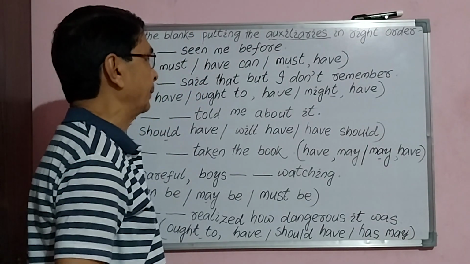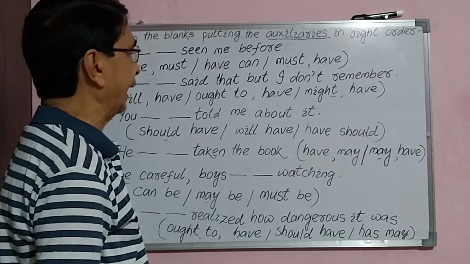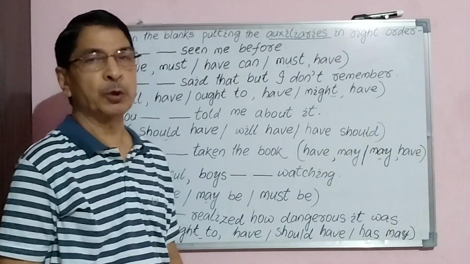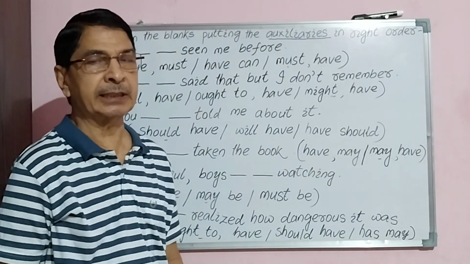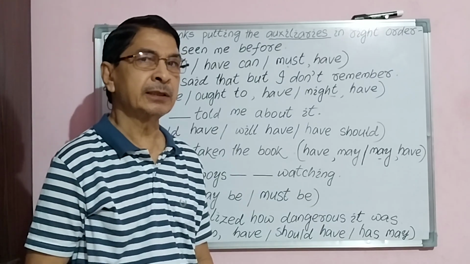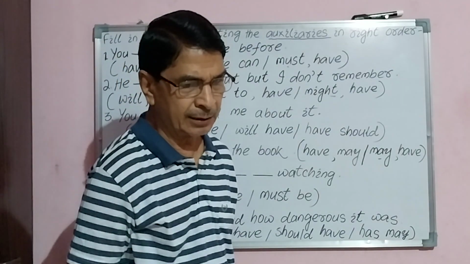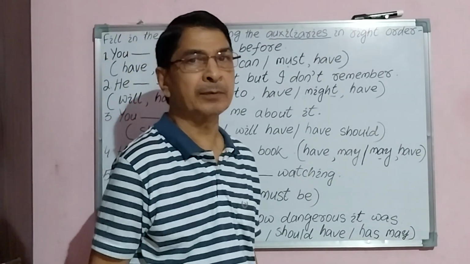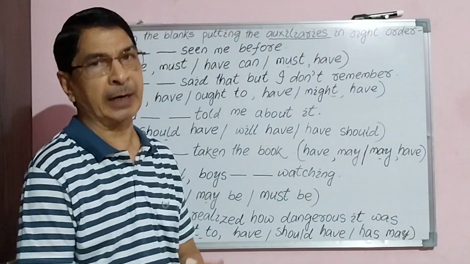Today we have taken an important class for you, and that is from your modal chapters. Generally in grammar, verbs are of two kinds. What are they? One main verb and two auxiliary verb.